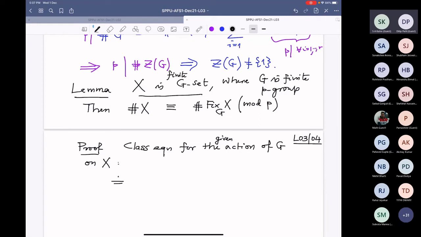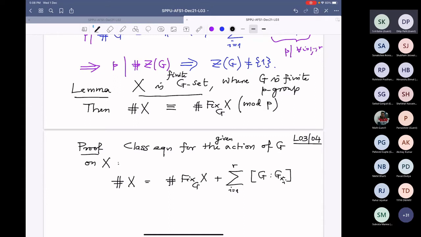That will be the cardinality of X equal to the number of fixed points plus the sum of the indices of the isotropies. And these are finitely many, so I'll just write 1 to r again.